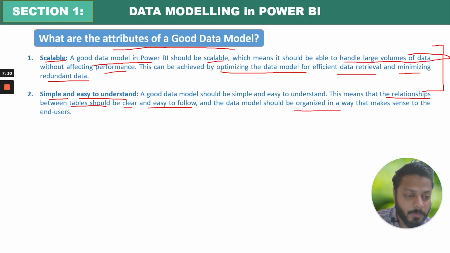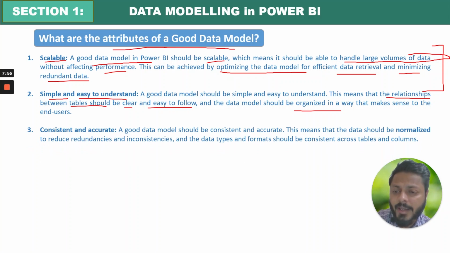The developer has to create a good data model that can be understood by business users. For example, you create one data model, publish it and share the report with the business users. If a business user wants to understand the backend, he should easily understand the nomenclature. So you have to prepare it very clearly.